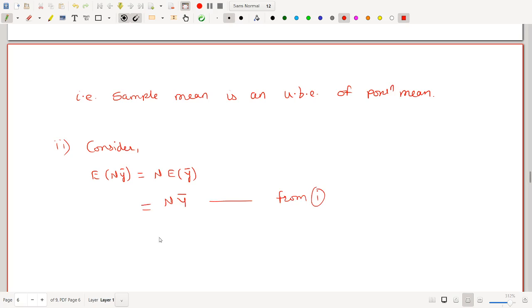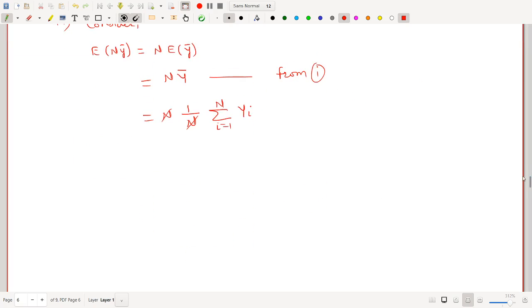Now we know the formula for capital Y bar, in notation we had seen this one: 1 upon capital N summation i equal to 1 to capital N capital Y. Now in this case n will get cancelled, and this will be summation i equal to 1 to capital N capital Y. So the expected value of n into y bar is this one.